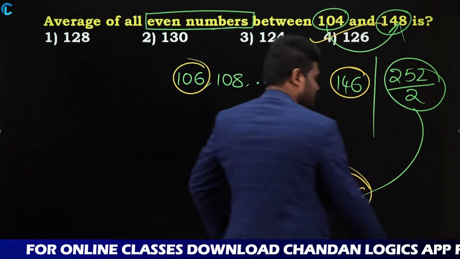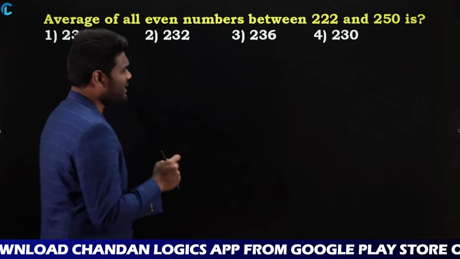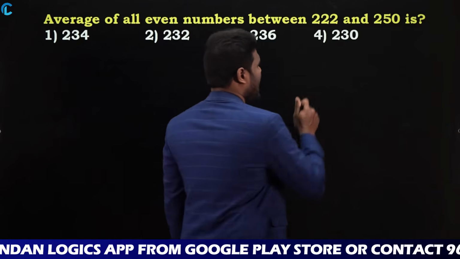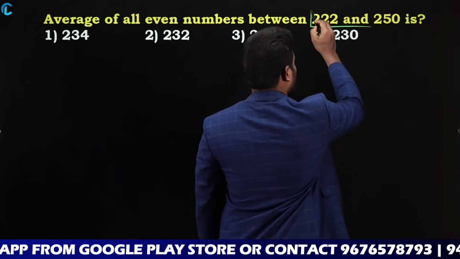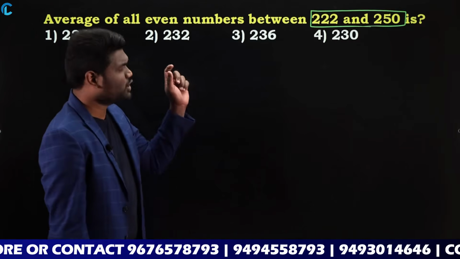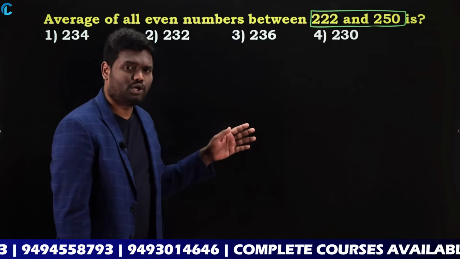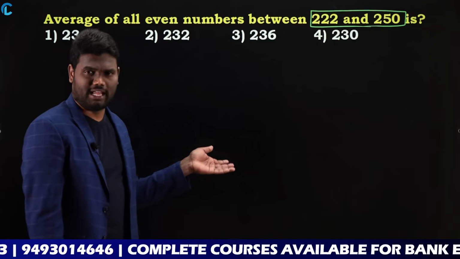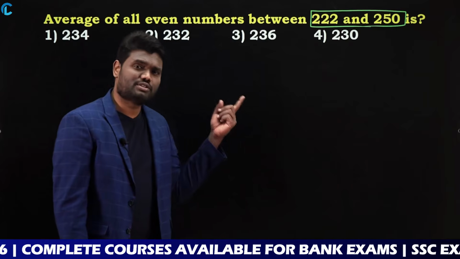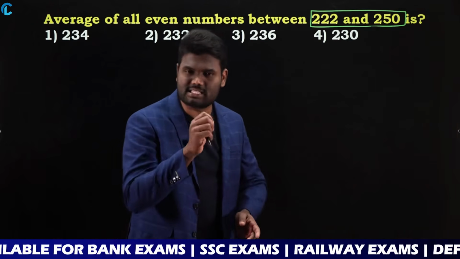Okay. Let us look at the next question. Average of all even numbers between 222 and 250. So we are asked to calculate the average of all even numbers between 222 and 250. This is exactly similar to the question we discussed earlier, and both of these questions were asked in the SSC CGL mains examination.